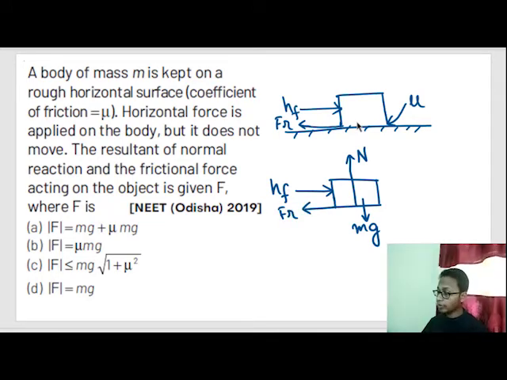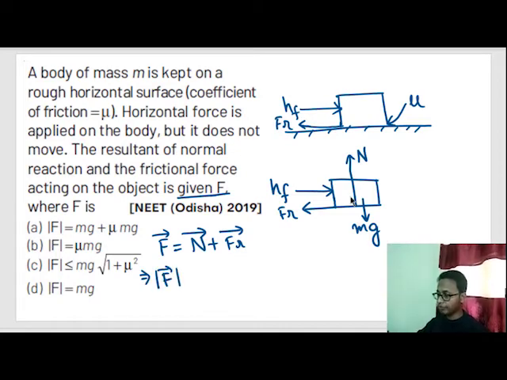Now the question says, F vector given out here is equal to the summation of normal reaction force vector plus friction force vector. We can see this normal reaction force and friction force are 90 degrees to each other. So if we try to find the magnitude of F, it comes as the square root of N square plus Fr square.